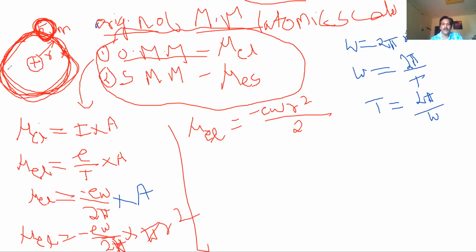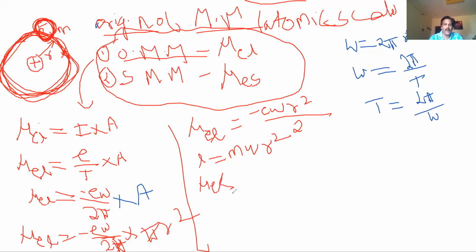So the electron is revolving around the nucleus, and its angular momentum is quantized. What is the formula for angular momentum? L can be written as mvr, and v can be written as r omega. So angular momentum becomes m omega r square.